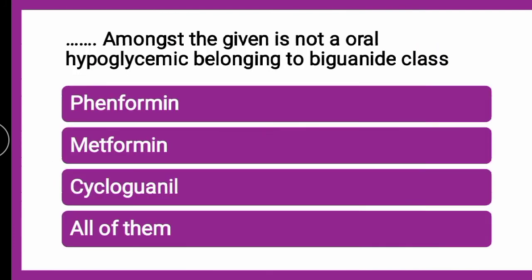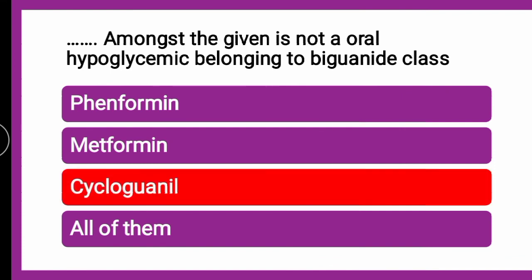Next question is, dash amongst the given is not an oral hypoglycemic belonging to biguanide class. Now it is the other way round. The examples are fenformin, metformin, cycloguanil or all of them. The correct answer is cycloguanil.